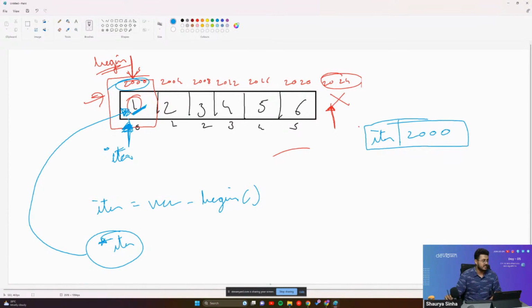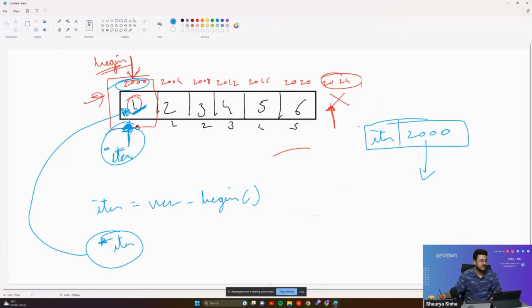Iter is just a pointer itself. Star iter is the value present inside of that pointer. What is the value present at the memory location of 2000 itself? That is what you are able to access using star iter.